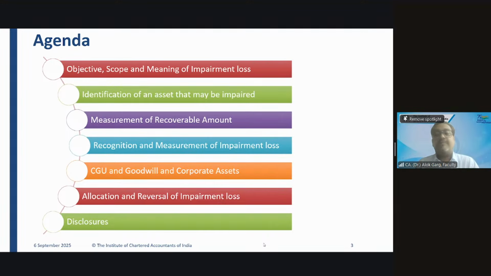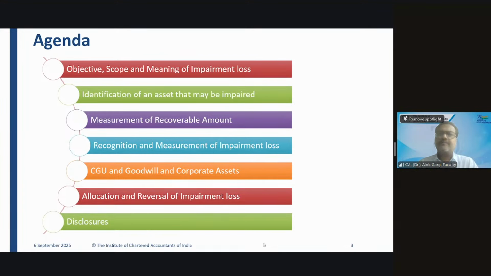Sir, for how many periods? For 5 years. But you can take a longer period if the longer period can be justified. Sir, do we need to also consider terminal cash flows, for example, residual value? The answer is yes. So you need to consider cash flow from continuing use of the asset and cash flow from disposal of the asset.